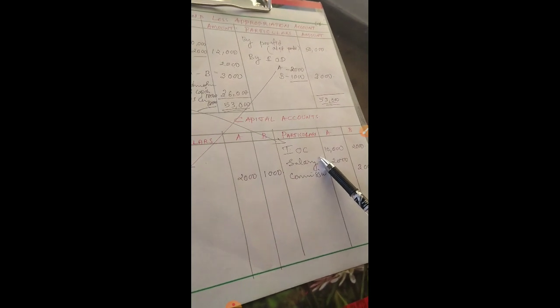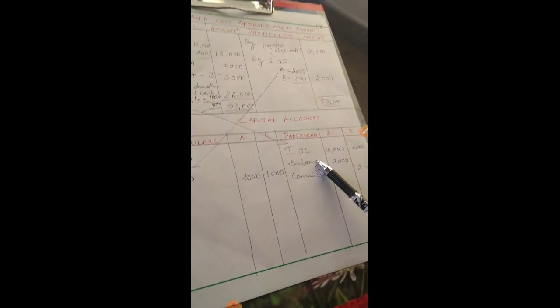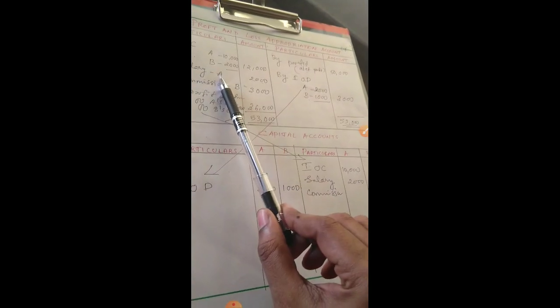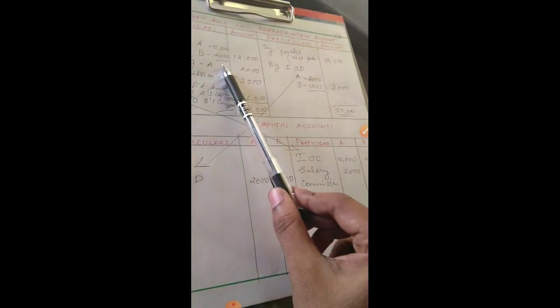So what is the effect when an item is omitted? Suppose interest on capital is omitted. Omitted on the debit side, but in the capital account it is omitted on the credit side. So one debit effect and one credit effect is there. Salary also has one debit and one credit effect. We have to take both effects into consideration.